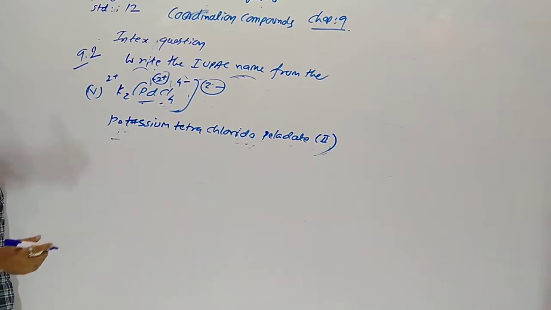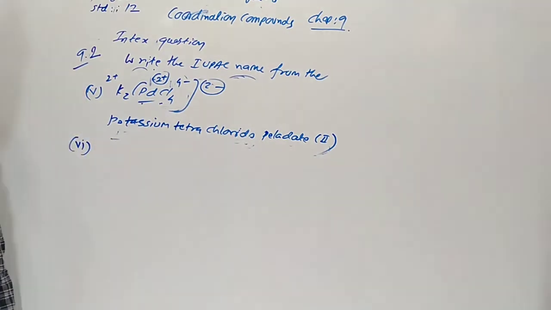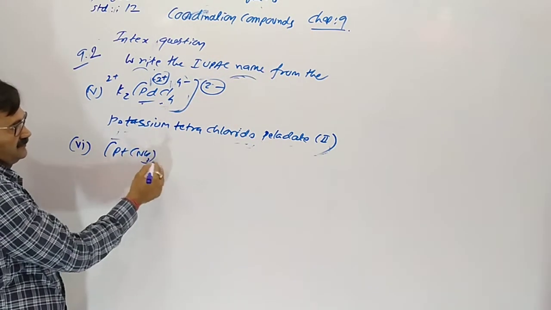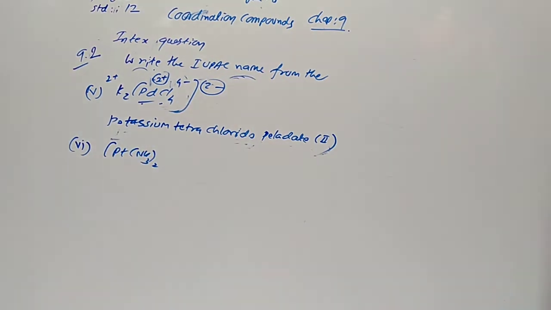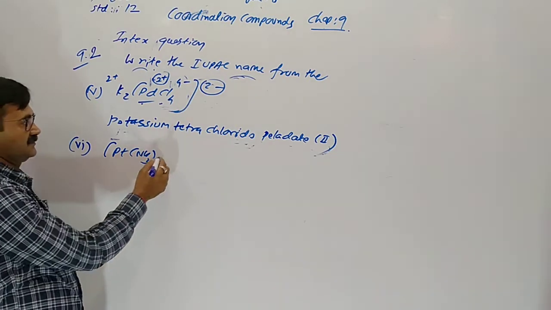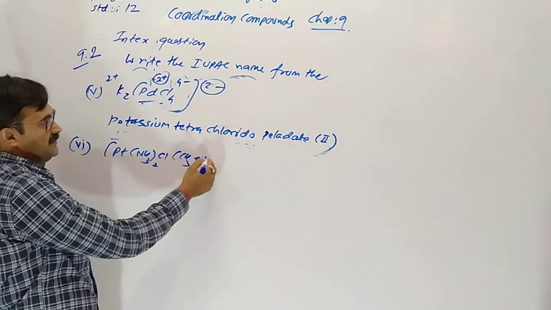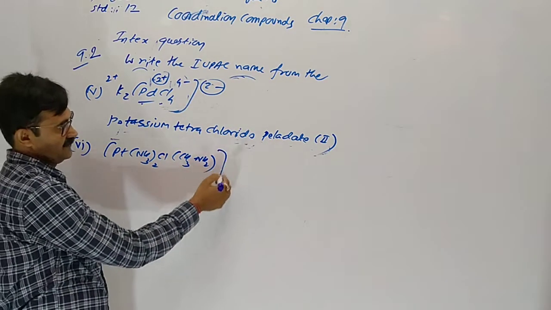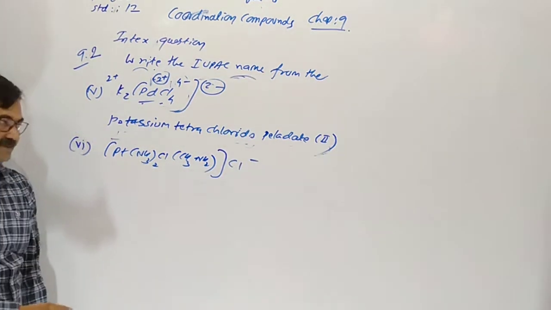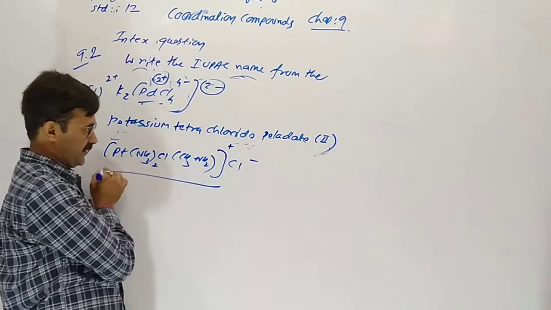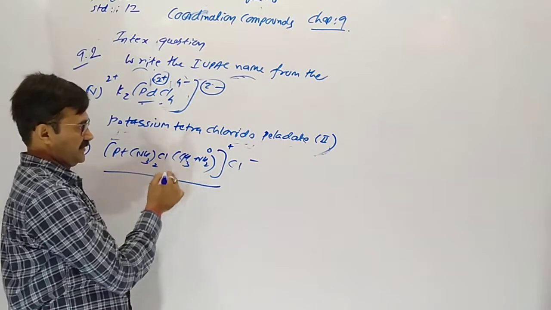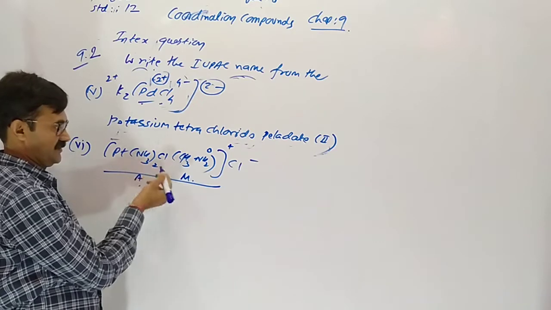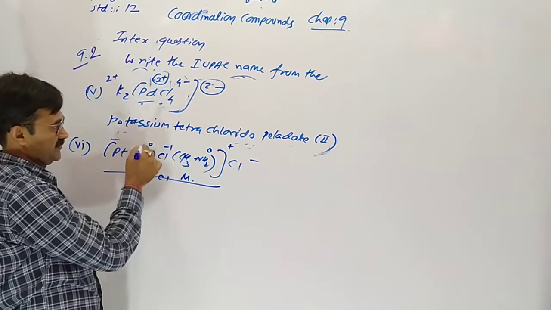Now sixth one, [Pt(NH3)2Cl(CH3NH2)]Cl. Here Cl is the counter ion, plus the positive part first. Here 0 methylamine, chlorido, ammine, so alphabetical order decides, minus 1, 0.